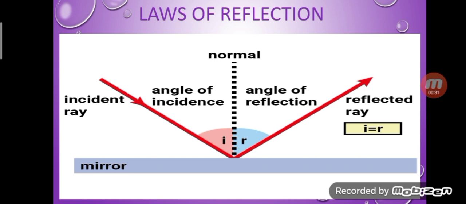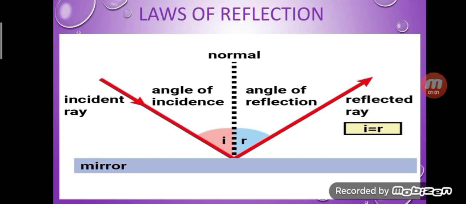First is incident ray. The light ray which falls on the surface of a mirror from the source of light is called incident ray. Next is reflected ray. The light ray which gets reflected back from the surface of the mirror is called reflected ray.